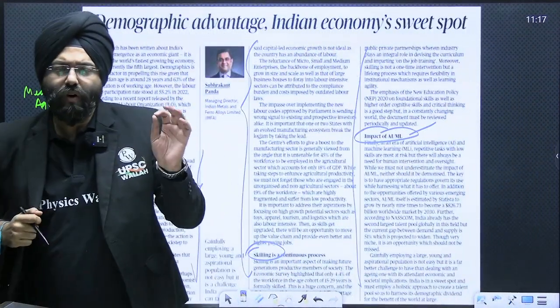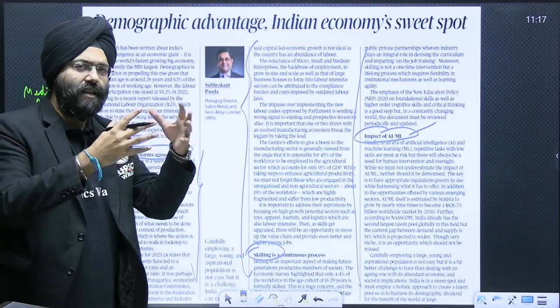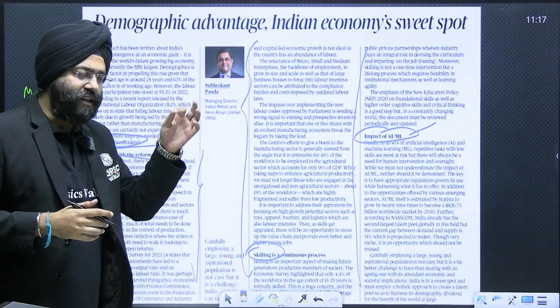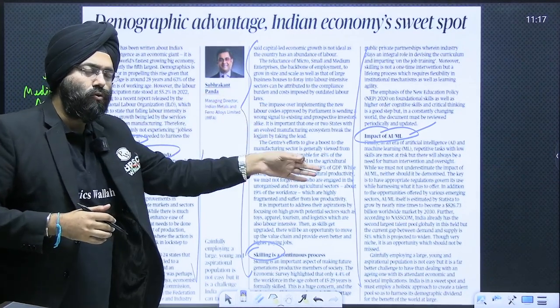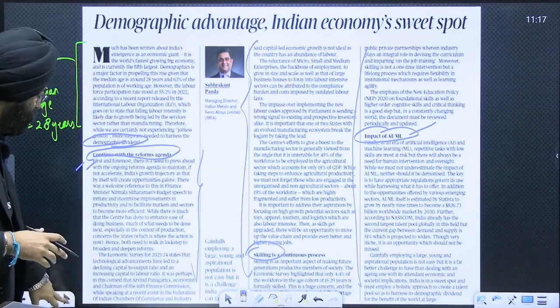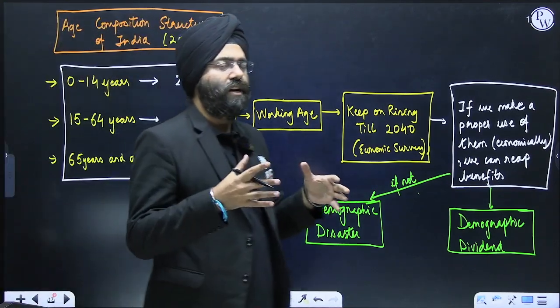Now, if you want to understand the topic, when you read the editorials and articles, you know this is the major concern. He says that reaping the demographic dividend is important, and for that, what all things you need to do, we'll see that. After having read this, there's an analysis of this particular article. This is something I have put over here to make you understand it better.